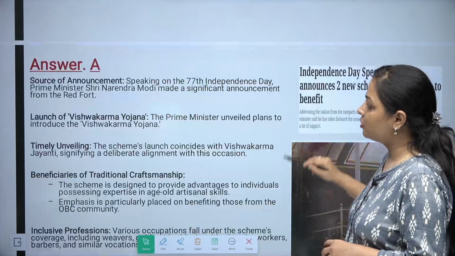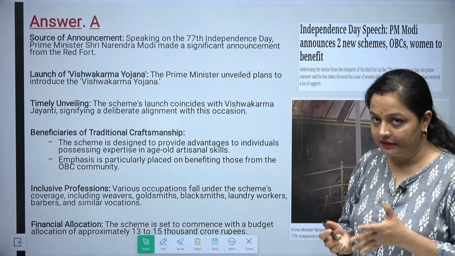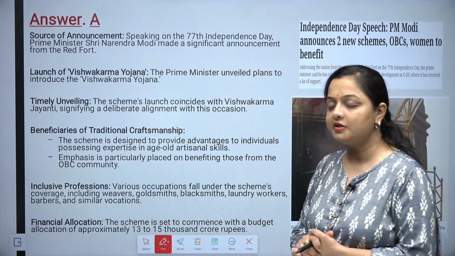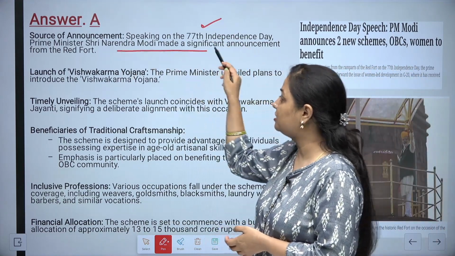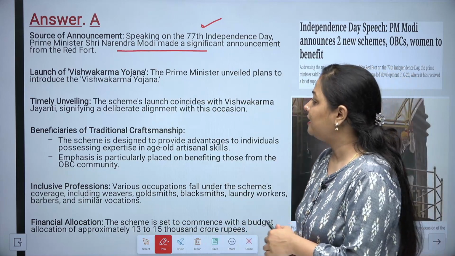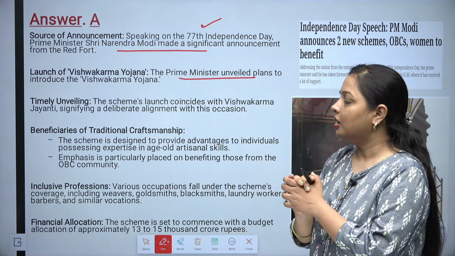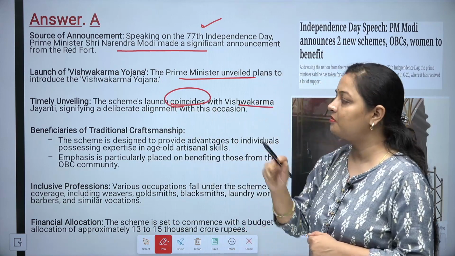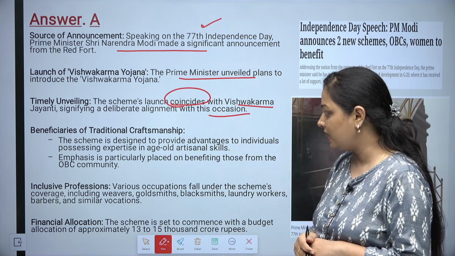So here the answer is option A. Recently, yesterday only, on 15th of August 2023, the 77th Independence Day, Prime Minister Shri Narendra Modi made this announcement from the Red Fort and launched the Vishwakarma Yojana. The scheme's launch coincides with Vishwakarma Jayanti, and it signifies a deliberate alignment with this particular occasion.